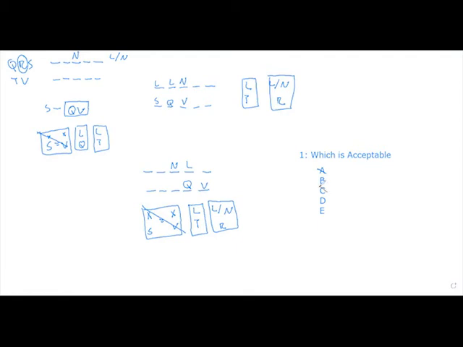Question 1, which is acceptable? Just take one rule at a time and eliminate answer choices that violate the rule. Answer choice B. That's our answer.